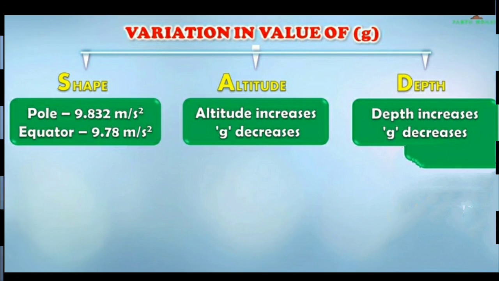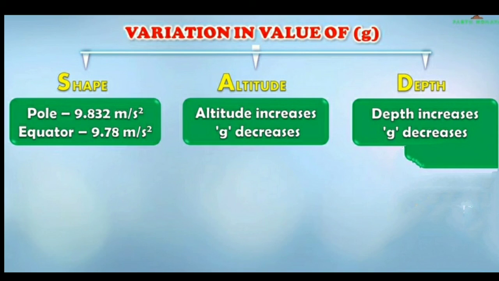So children, we have learnt variation in the value of g. It is because of three reasons, that is shape, altitude and depth. Shape means changes along the surface of the earth. At the pole it is 9.832 meter per second square, and at the equator it is 9.78 meter per second square.